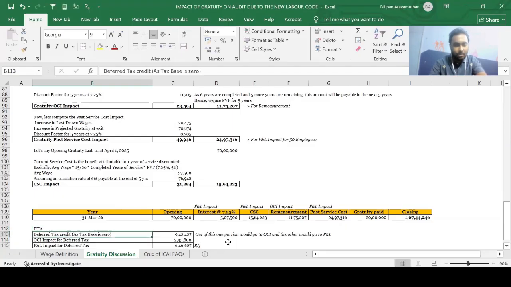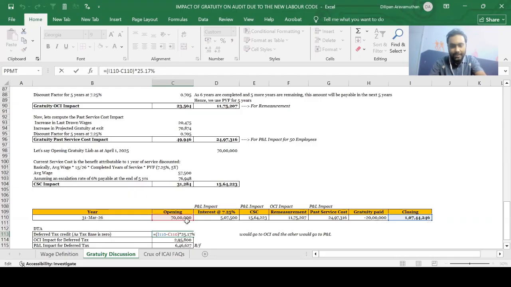So if I see how much of the deferred tax asset is required to be created, this is the closing balance, 1,07 lakh minus 70 lakh into 25.17%, which is the tax rate applicable to a company in the alternate tax regime, right? So this is going to be the number that is coming. Let's say the OCI impact for deferred tax.